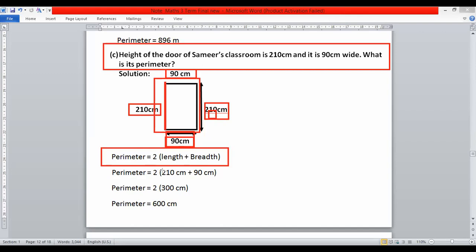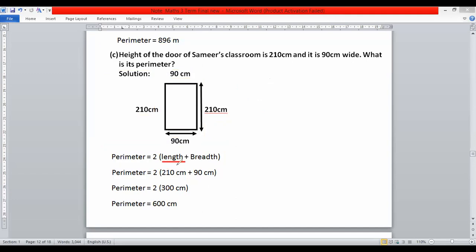So here instead of length put 210 because this is length, this is length, and this is breadth. So here we will put 210 for length, and for breadth we will write 90.